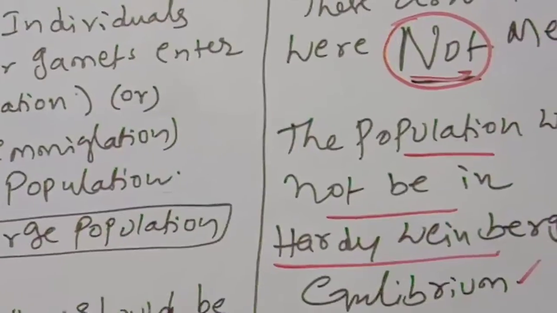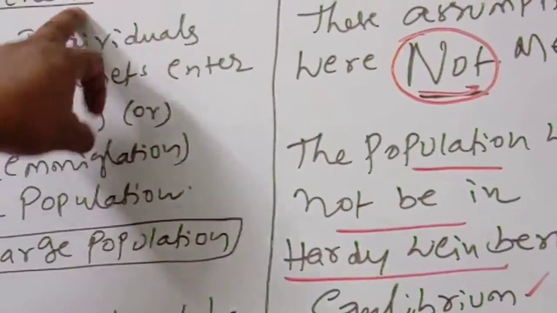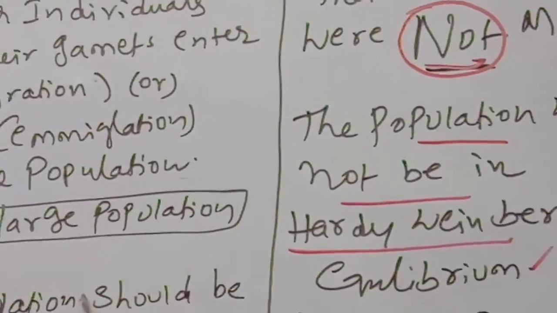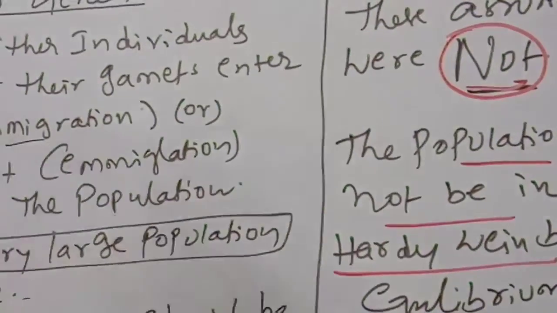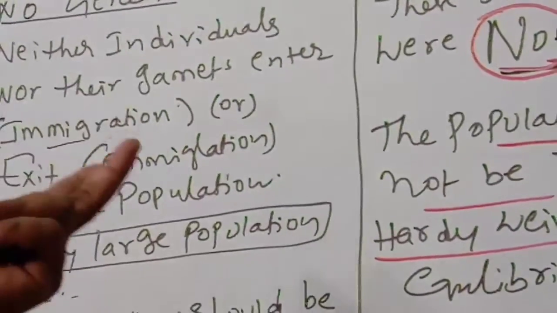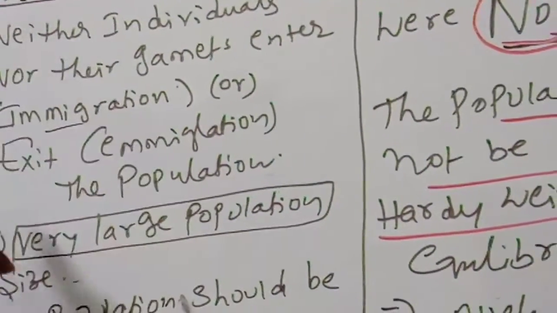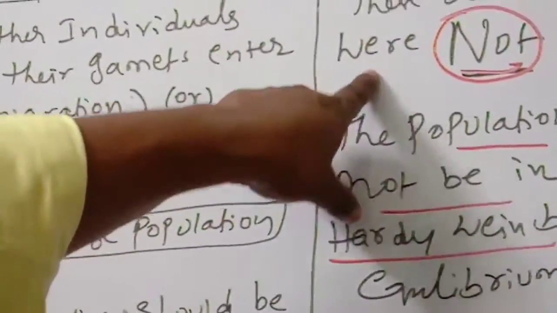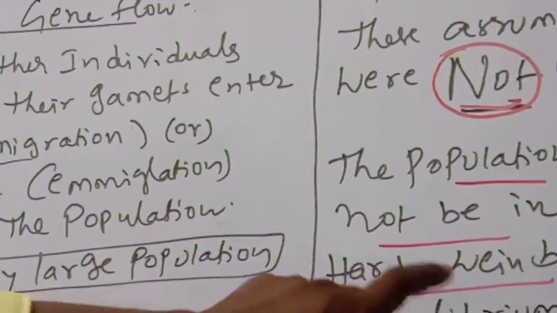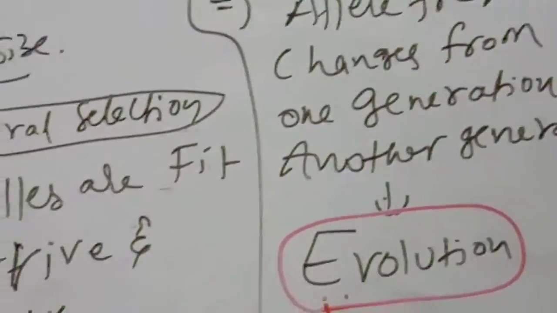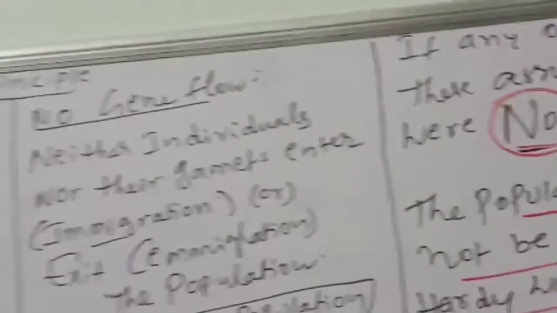If any of these assumptions are not met, what will happen? Gene flow will take place, for example. New immigrations and emigrations bring new genes into the population and change the equilibrium. Or mutations are there; changes in the genes will create a new population. That also disturbs the Hardy-Weinberg principle. If none is there, good. But if any one is yes, then that assumption is not met, and the population will not be in Hardy-Weinberg equilibrium. So allele frequencies change from one generation to another generation, which leads to evolution. This is about the Hardy-Weinberg principle assumptions.